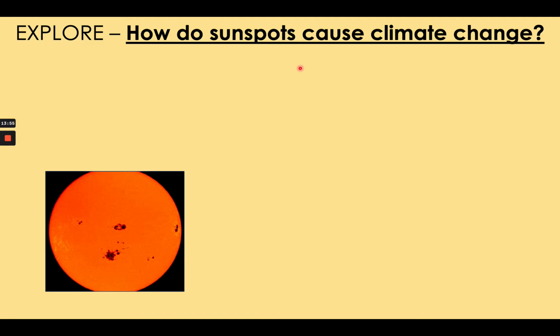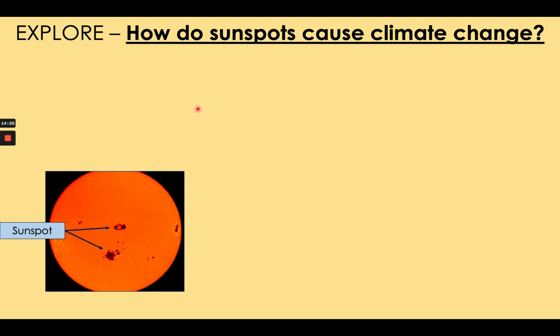What are sunspots and how can they cause climate change? Well, here's a photo taken by a satellite telescope, and it's a photo of the sun. But the sun has, of course, been darkened to such an extent using the camera that you can see that the surface of the sun does not all look the same. In fact, there are these darker spots on the surface. These are called sunspots, and they are slightly cooler areas of the sun's surface.